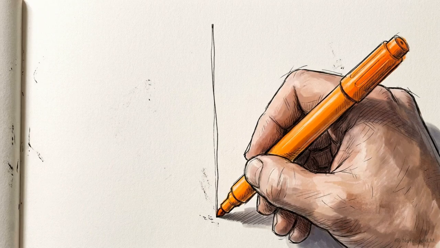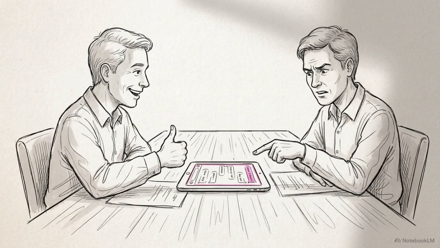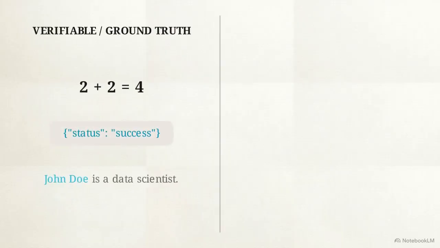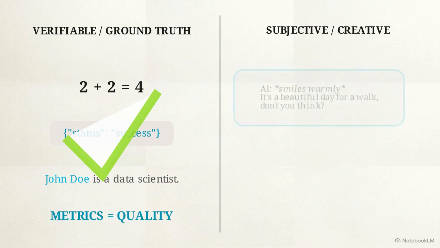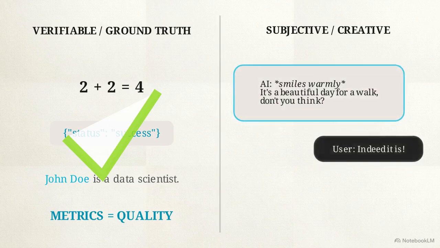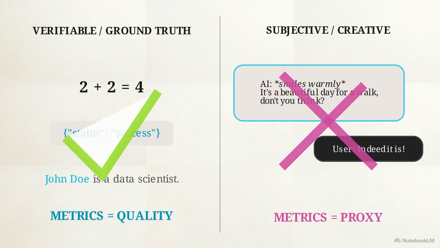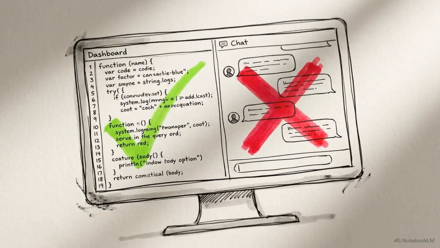There is a clean heuristic for this. If a human can reasonably disagree on what constitutes the correct answer, your metric is a weak proxy. For verifiable tasks with a definitive ground truth, like mathematics, code compilation, or data extraction, optimizing for that metric makes perfect sense. For subjective tasks like matching a persona, creative text, or conversational tone, those same metrics fail to measure success. Applying the right evaluation tool to the right problem prevents you from perfectly optimizing for the wrong goal.